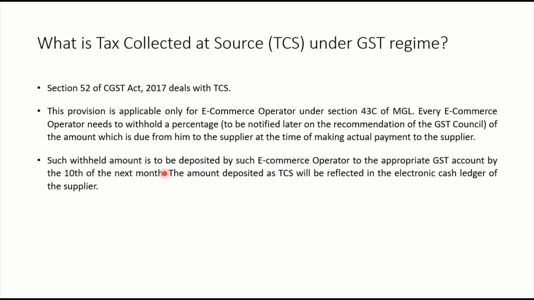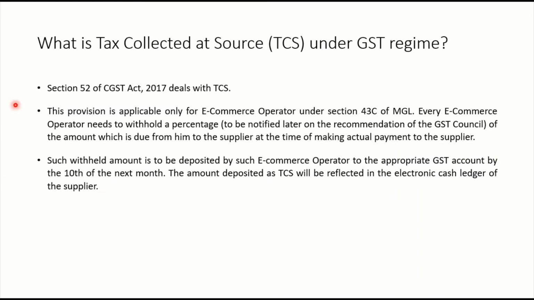Such withheld amount is to be deposited by the e-commerce operator to the appropriate GST account by the 10th of the next month. Okay, what is the time to pay the TCS? It is the 10th of the next month, and that should be reflected in the GST e-cash ledger, right?